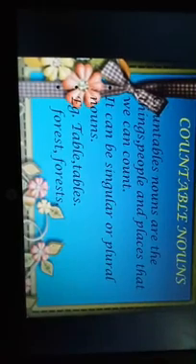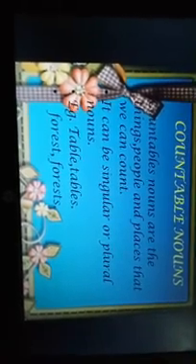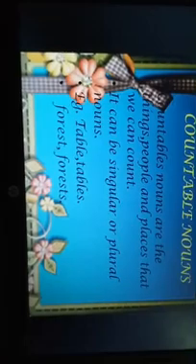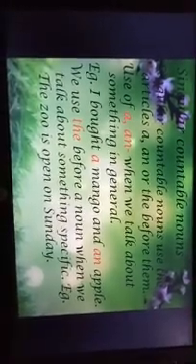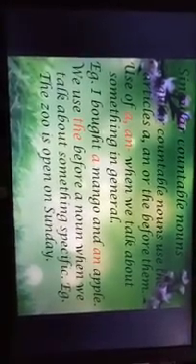Countable nouns. Countable nouns are the things, people and places that we can count. They can be singular or plural nouns. Example: table, tables, forest, forests. Singular countable nouns use the articles a, an or the before them.